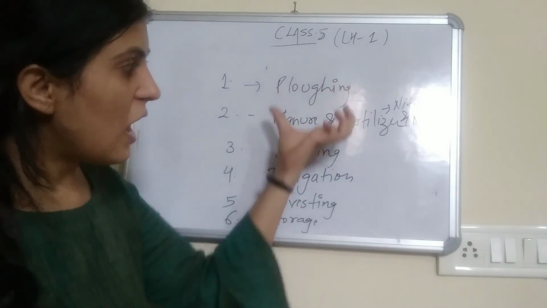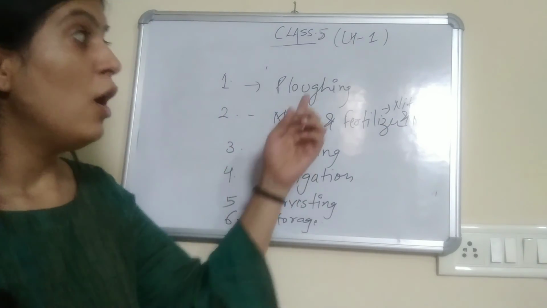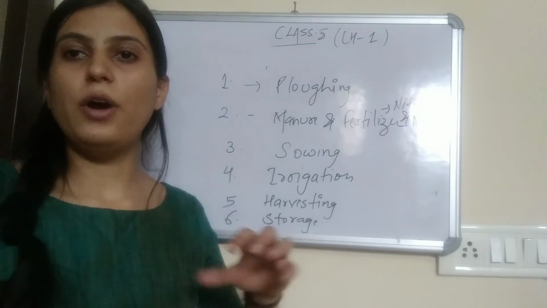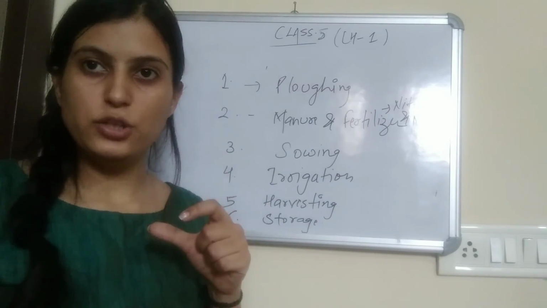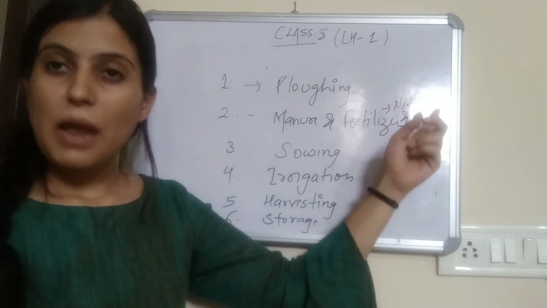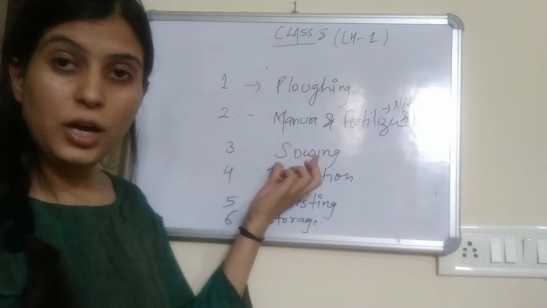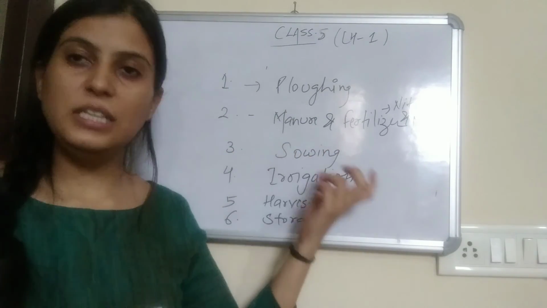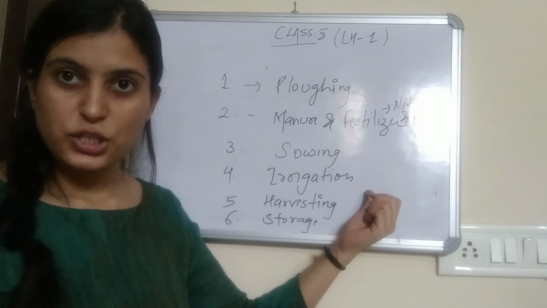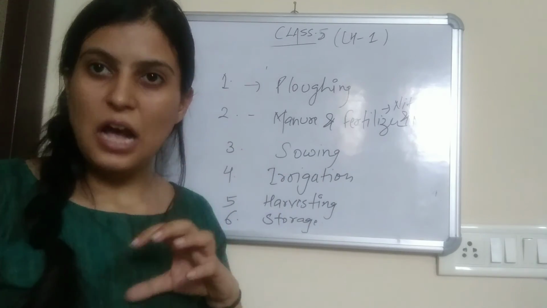Okay, so these are the steps of different stages of agriculture. First is plowing, where farmers loosen the soil for the proper air circulation of the soil. Okay, second is adding manure so that plants can get the proper nitrogen and nutrients. Third is sowing. Basically, the seeds are planted in the soil. Fourth is irrigation, in which water is supplied to the land where the seeds are planted.